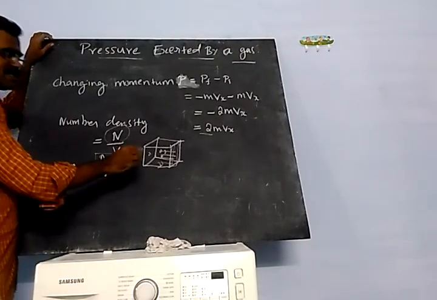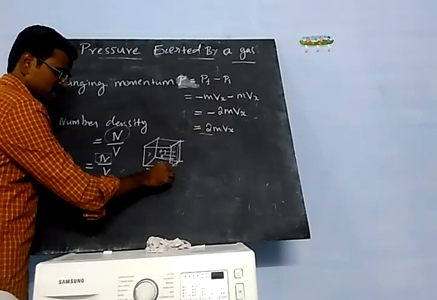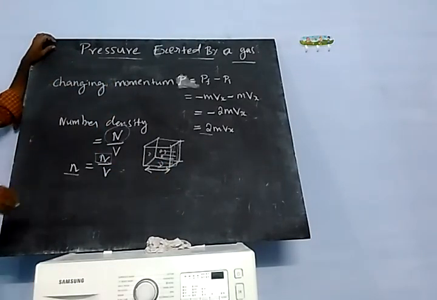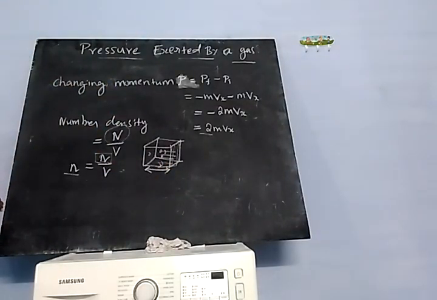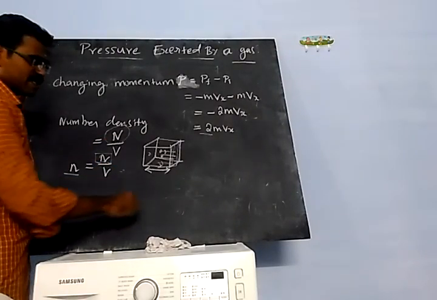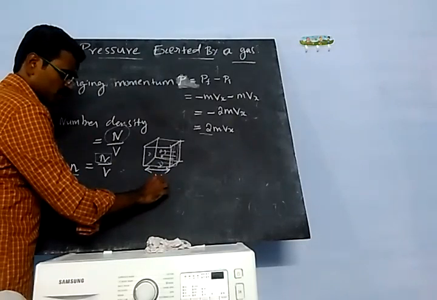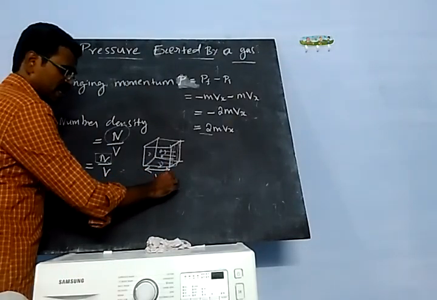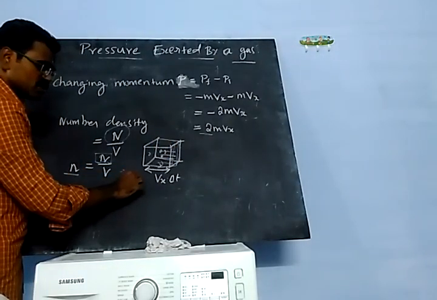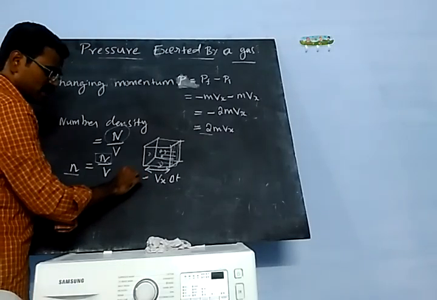Then the distance. What is the distance? You have to calculate it. The velocity of the molecule is Vx and the time interval is delta t.